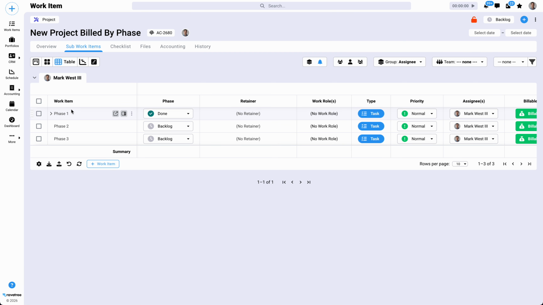You can go over here and mark this one is done, and then we'll just show you what that looks like. So now that this one is done, and we go to create an invoice, it did the same thing. It pulled in $1,000, but this time it was that second phase. Okay, so we'll just kind of close that. But anyway, that's how you can create projects that are billed by phase.